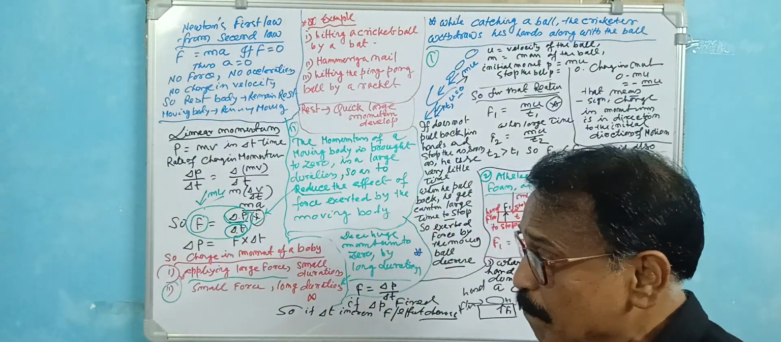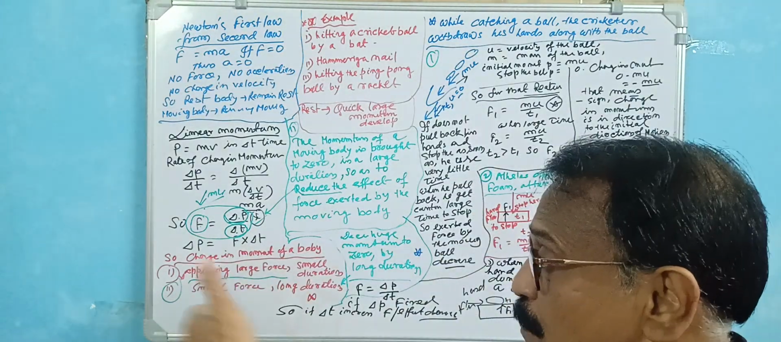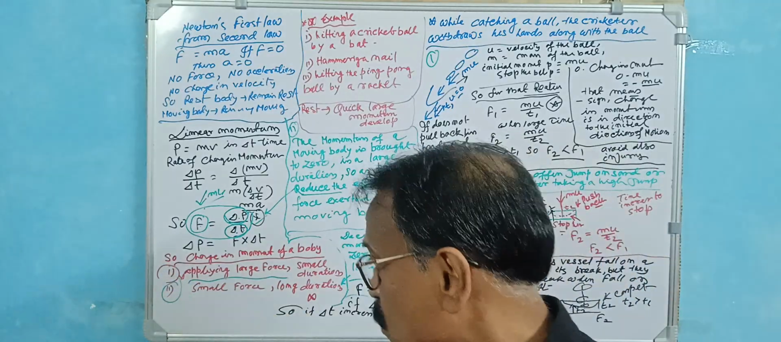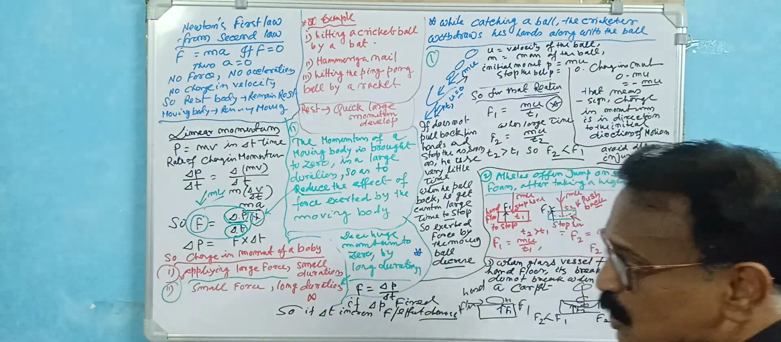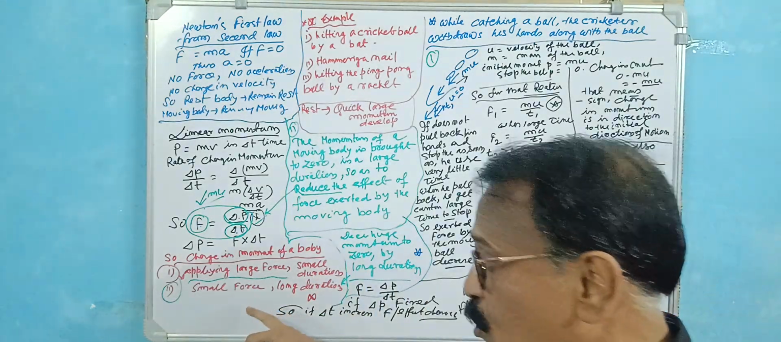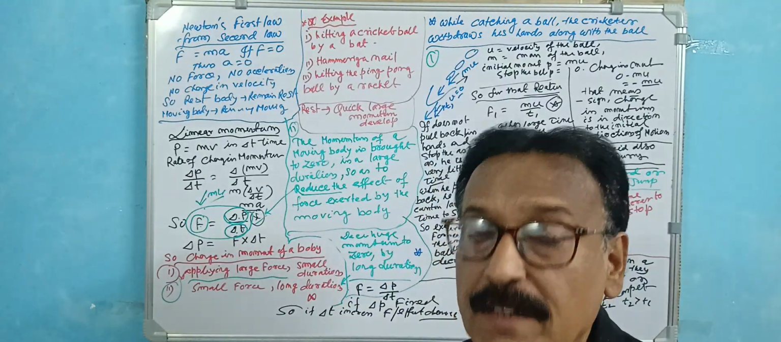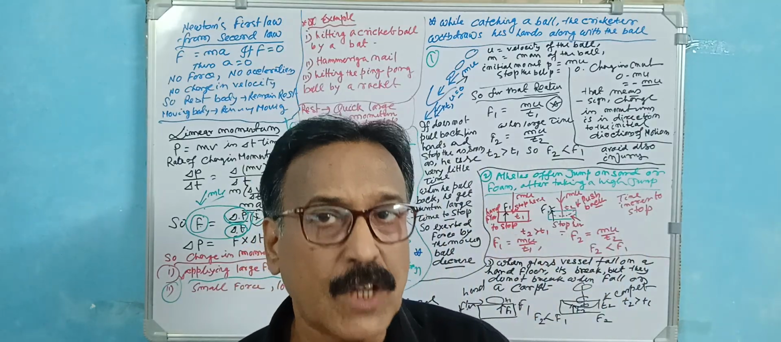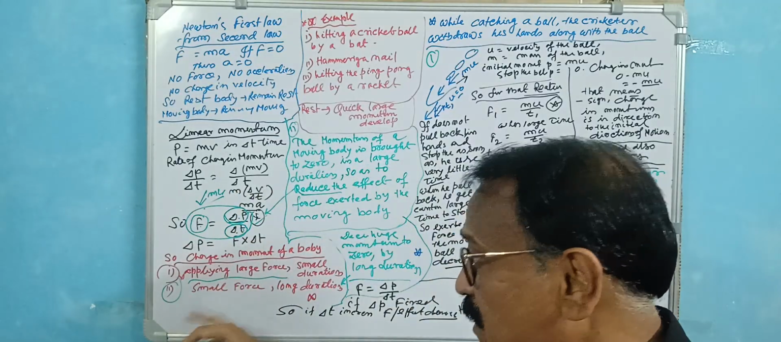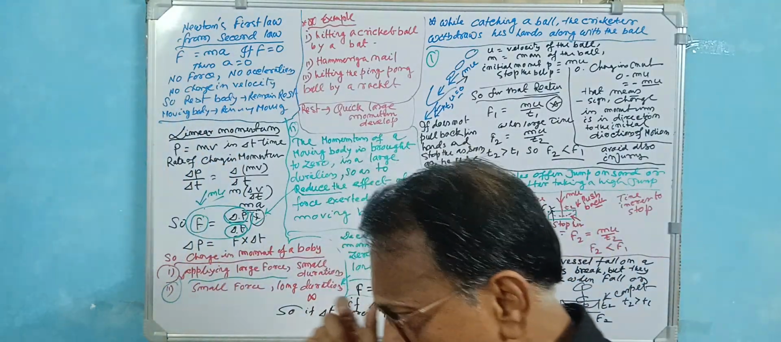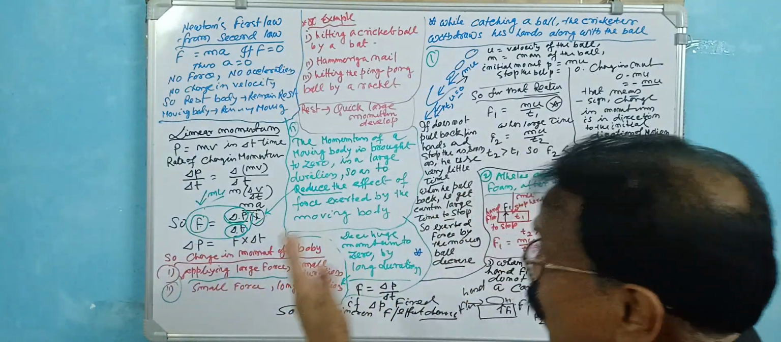There are so many examples. There are two ways to change the momentum of a body. One is a large force applied for a small duration, or a small force applied over a long duration. The change in momentum means the initial momentum changes. How can this be done? In these two ways: a large force applied for a very short time, or a very small force during a long time.